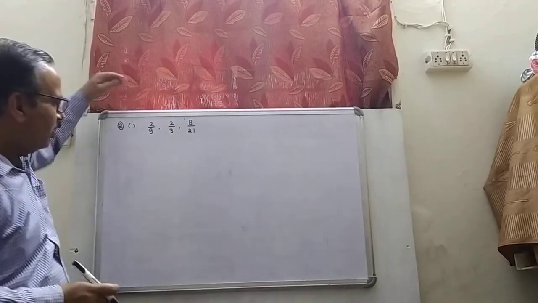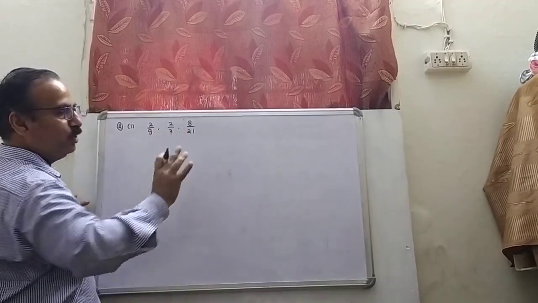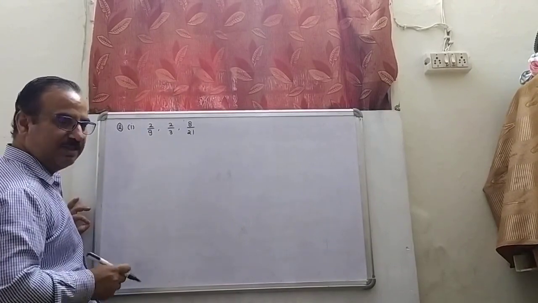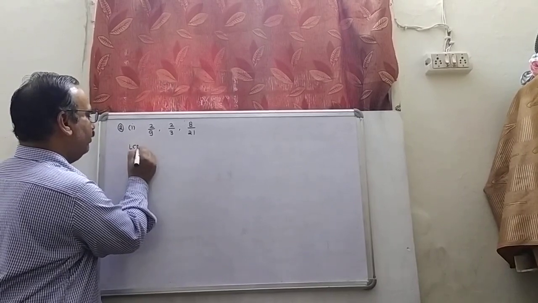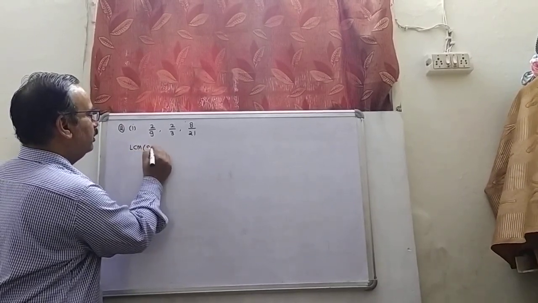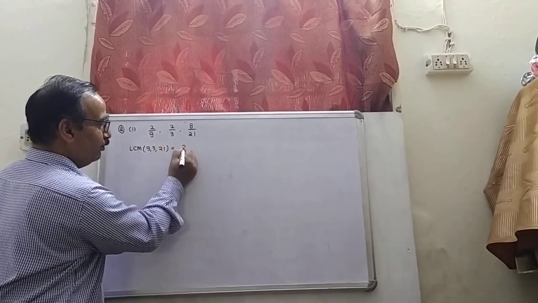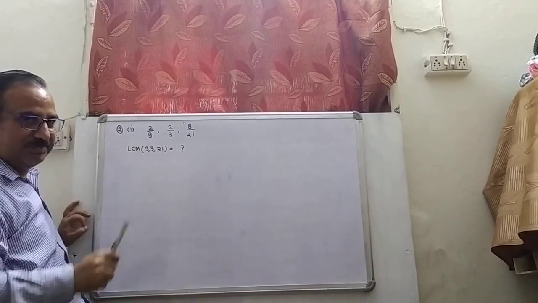What should we do? First I have to find the LCM of 9, 3 and 21. Can you find out? The method is that if you want to find the LCM of 9, 3 and 21, remember, 9 is a multiple of 3.